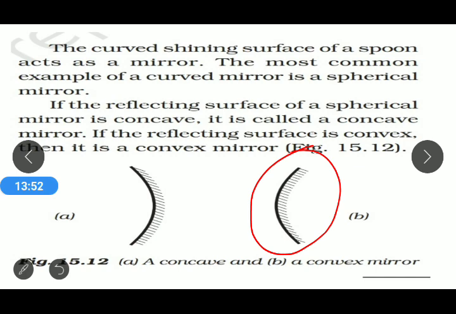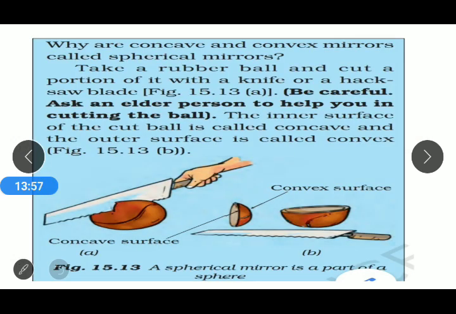Now there are different properties regarding concave and convex mirrors. Why are concave and convex mirrors called spherical mirrors? For that purpose, we are performing a little activity. We have taken a rubber ball and cut a portion of it, cutting from the mid part. Then we get two types of surfaces. The inner surface of the cut ball is concave.